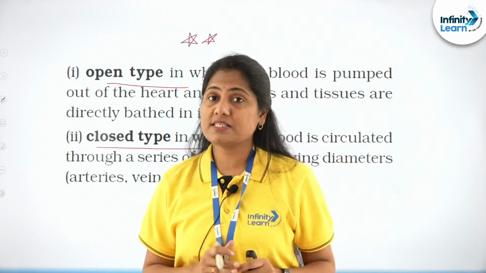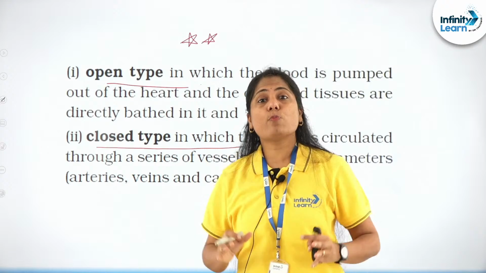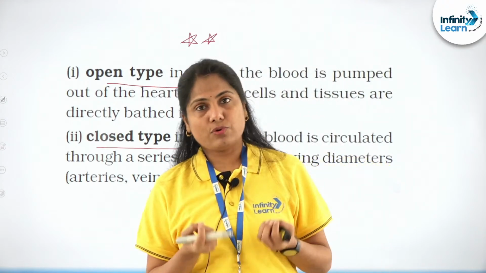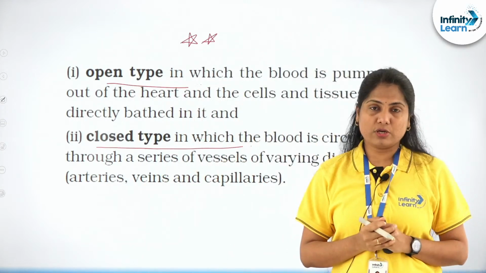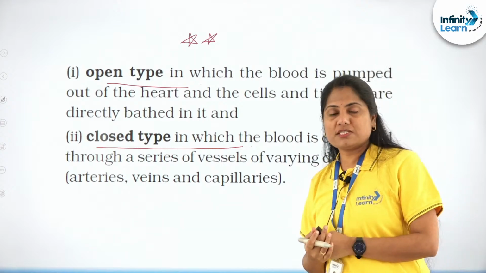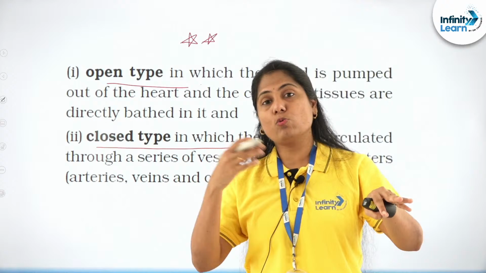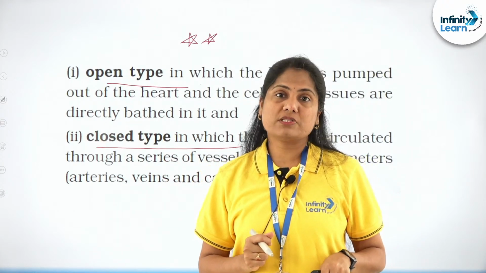If at all another statement is given, do not take it. There are large open-ended blood vessels present in certain organisms with an open circulation. Although closed circulation evolved first in annelids, then you move on to arthropods, which exhibit an open circulatory system.